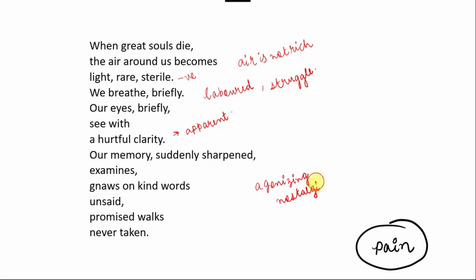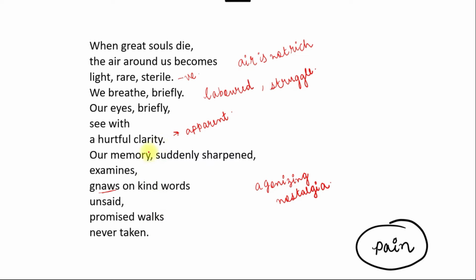What is nostalgia? When we remember past instances, we become nostalgic. So a memory is now sharp and it remembers the agonizing nostalgia. Gnaws on kind words unsaid. Gnaws means it's a khatakna. Kind words unsaid, so about the kind words that were not said to that great soul. Or promised walks not taken, means it talks about the promises that were not kept.